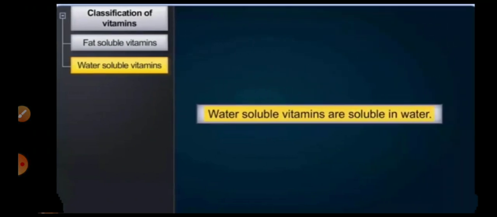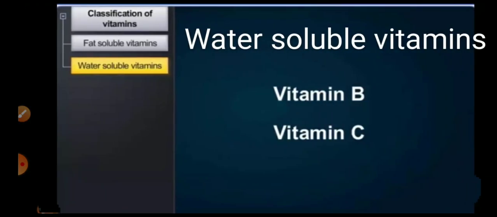And the vitamins which are soluble in water are called water soluble vitamins. Do you know which vitamins are water soluble? They are vitamin B and vitamin C. As they are water soluble, they get excreted by urine.